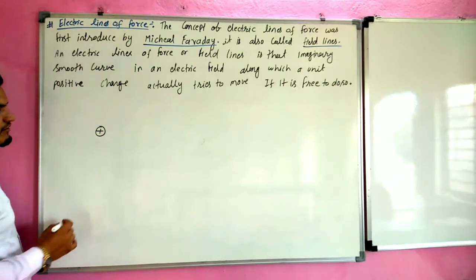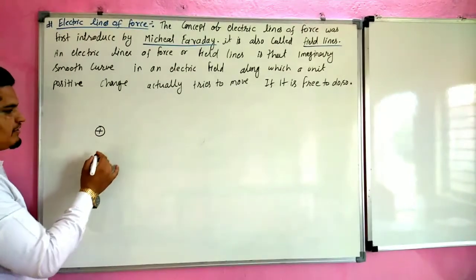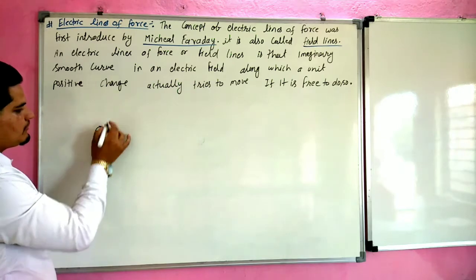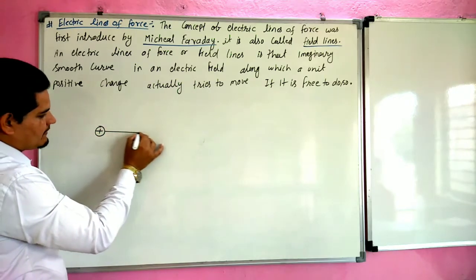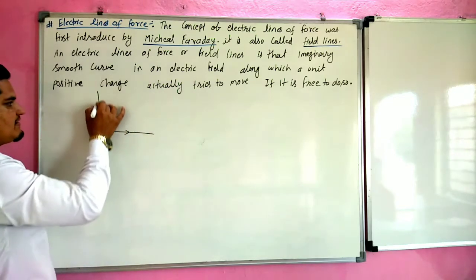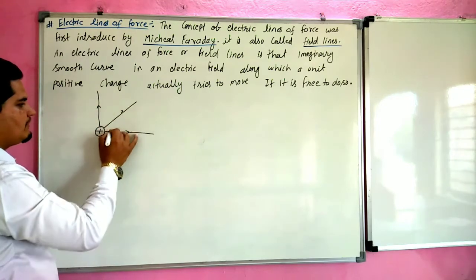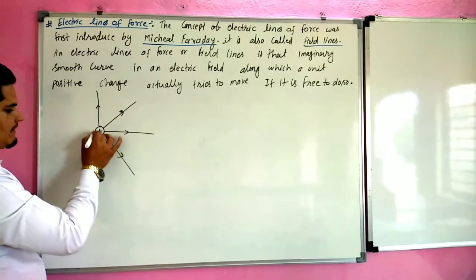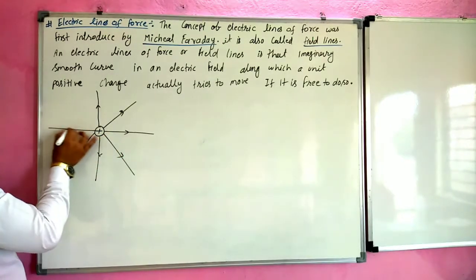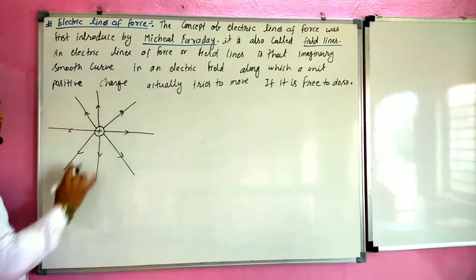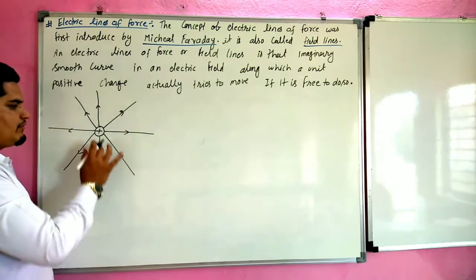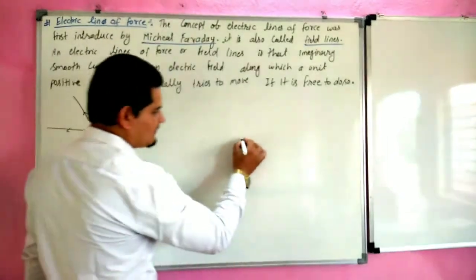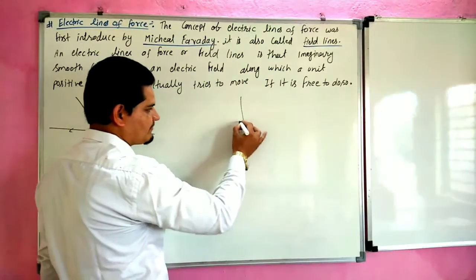This is our positive charge. If a unit positive charge Q1 is free to move, these imaginary lines are called electric lines of force. They start from the positive charge and end in the negative charge.